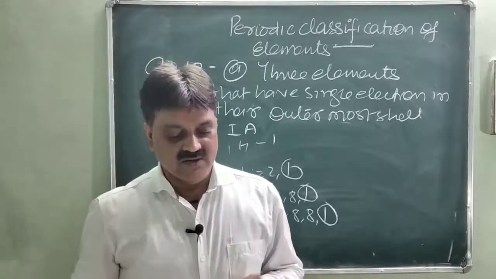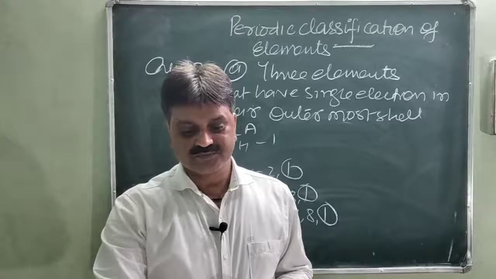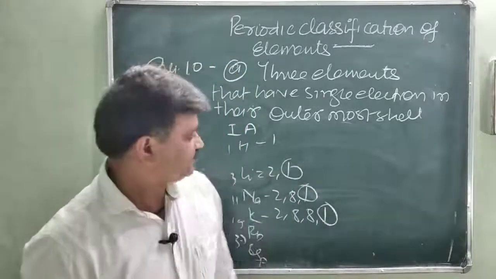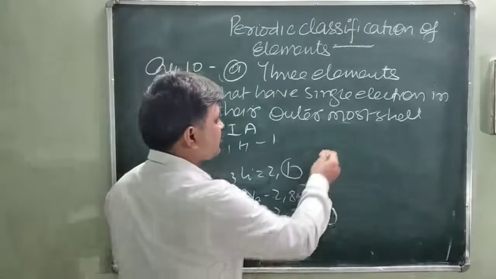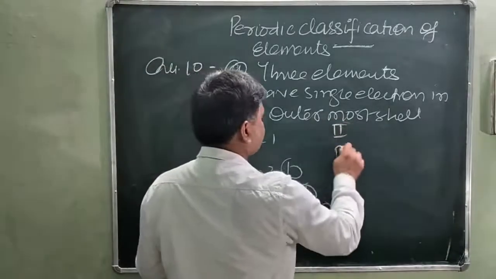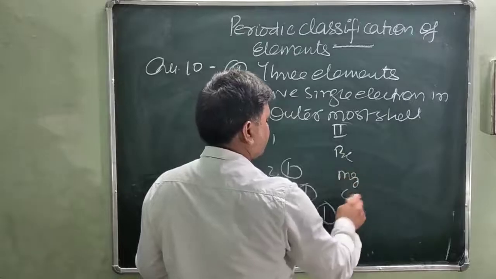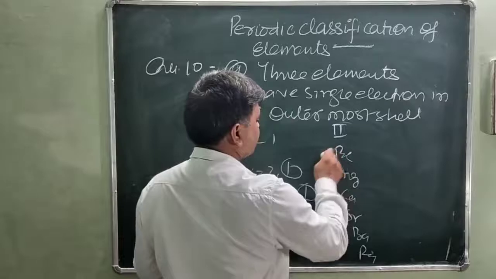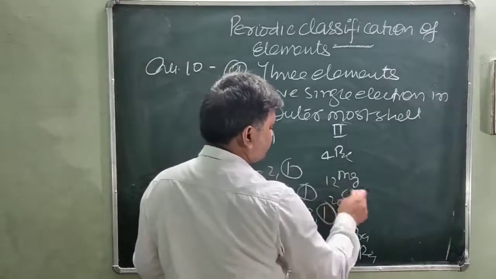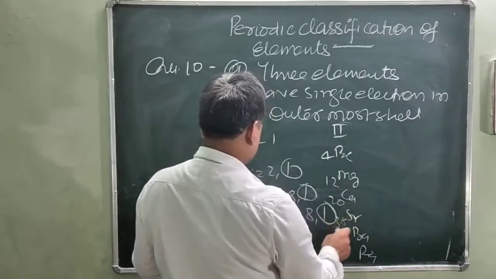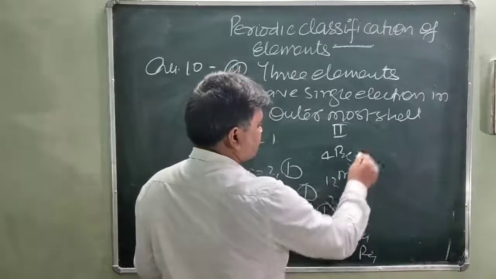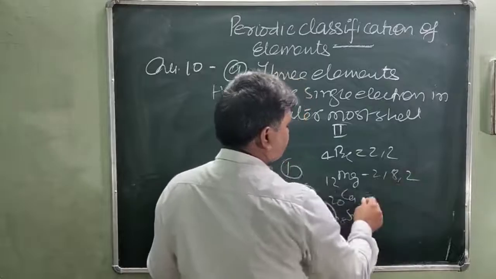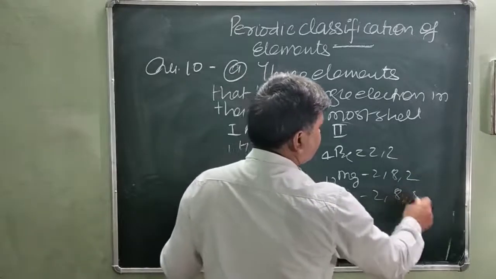Is it clear? Next is part B: two elements that have 2 electrons in their valence shells. The second group A elements like beryllium, magnesium, calcium, strontium, barium and radium, with atomic numbers 4, 12, 20, 38 and so on. We see 2 and 2, 2, 8 and 2 in the case of magnesium, and 2, 8, 8 and 2.